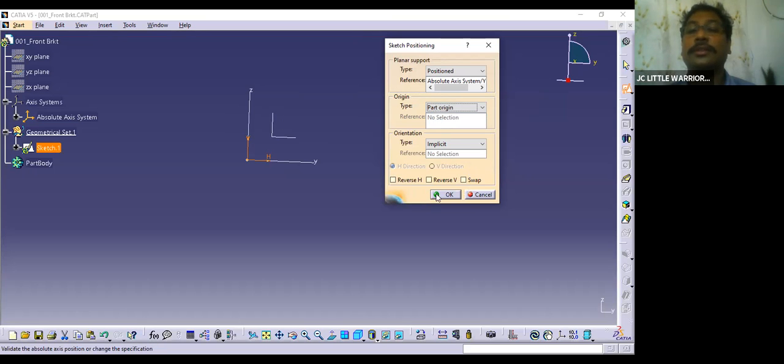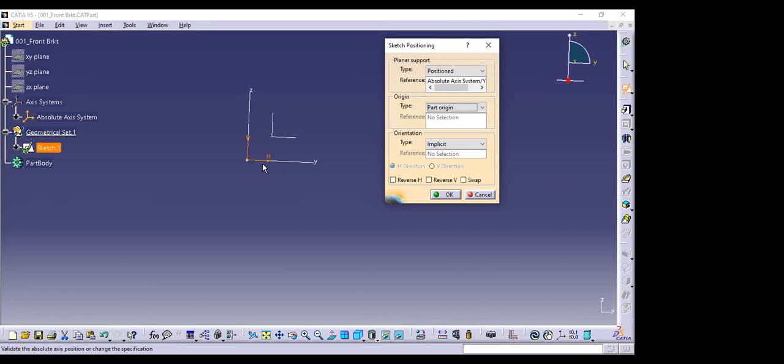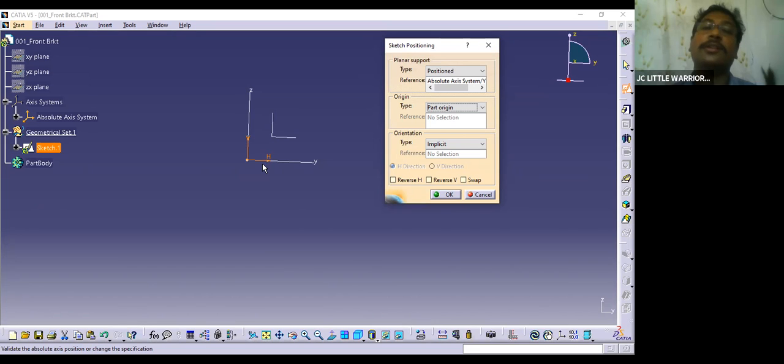Now this is the vertical position, this is the horizontal position. Is that okay, or do you want to change the orientation of the part? If you want to change the orientation of the part, then click on this reverse H. Now the H is reversed, you can see it here. If you want to reverse the V, reverse it, or you want to swap it, you can swap it. I consider the default orientation, so let's consider the default orientation.